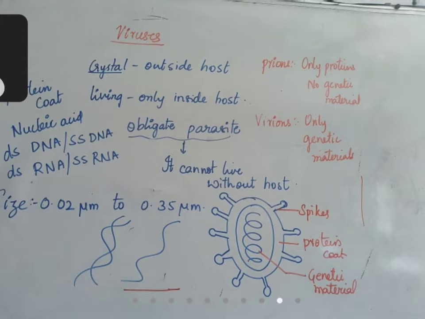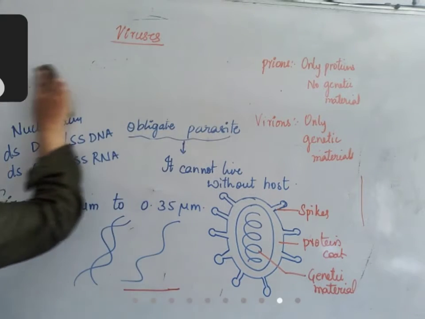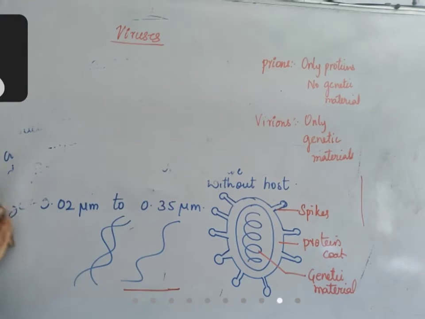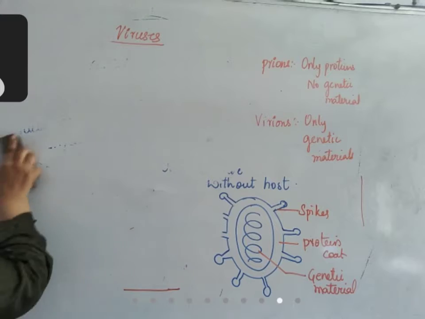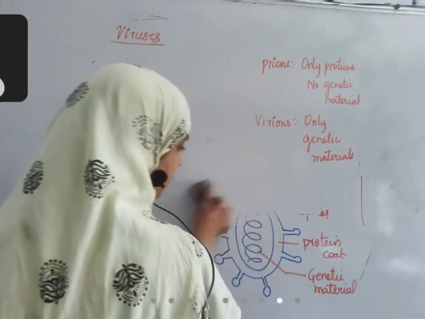Whom does it infect? There is no limit that it infects these organisms and not those. You take, for example, plants. Plants are infected by viral diseases. I'll write it, one minute.